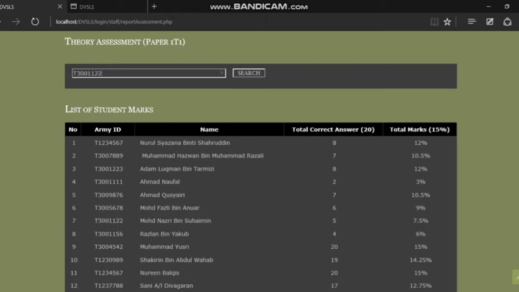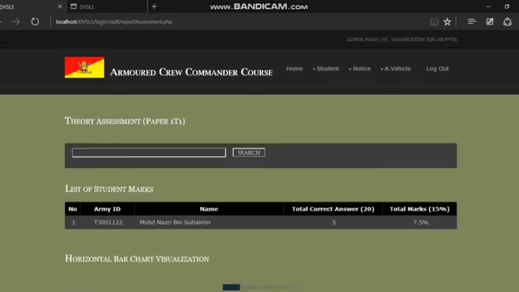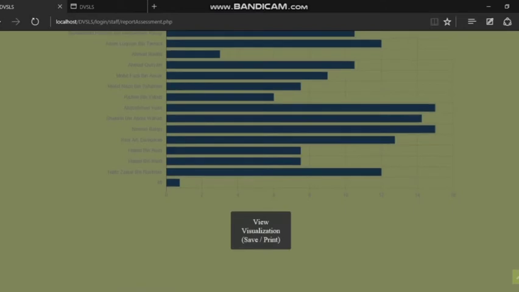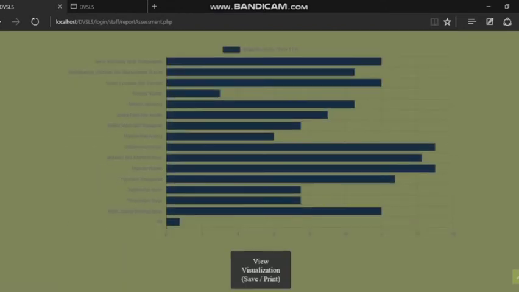Okay, and then I search. Oh yeah, Muhammad Nazri 7.5%. Horizontal bar chart visualization. Admin also can save and print this chart for their reporting, and by click on this